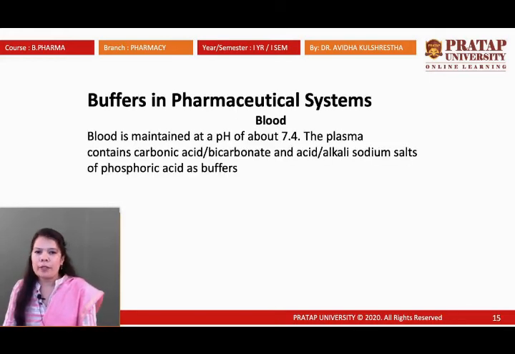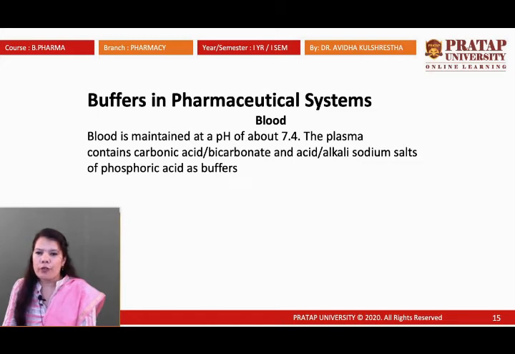Buffer in pharmaceutical system. Buffer solutions in pharmaceutical system for maintaining the pH of blood that we earlier discussed. The blood is maintained at the pH of 7.4, not less than this. If less than this, it means the acidity in blood will increase. And what we can do, the plasma contains carbonic acid, bicarbonate and alkali acid, sodium salt.